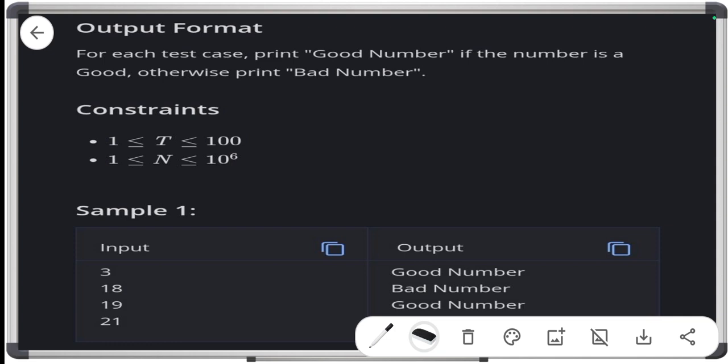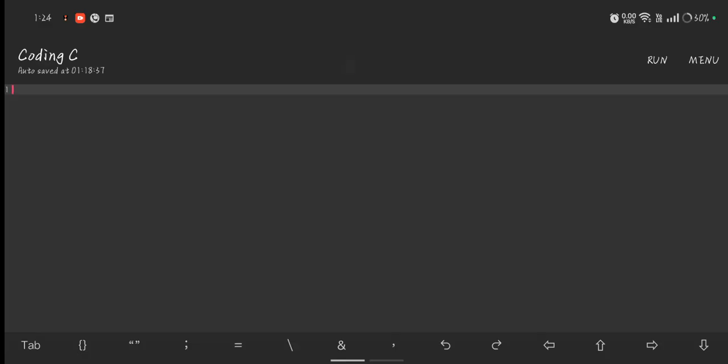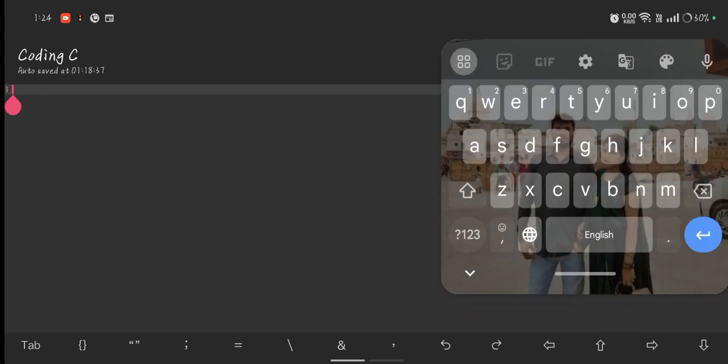Now I am going to create a program that will check whether your number is a good number or a bad number. I am going to create this program using the C programming language, and you can also code in Python or Java.